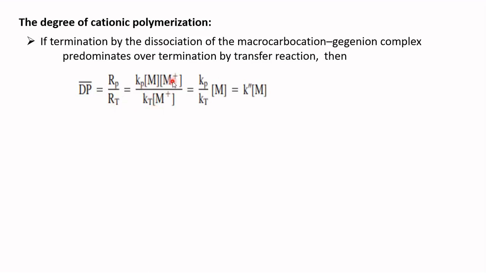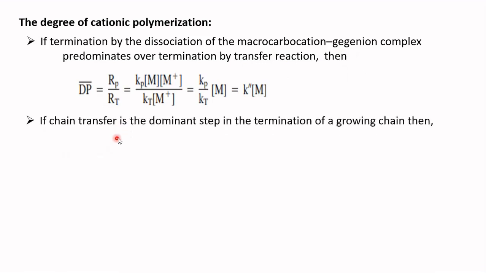Here there is an M plus concentration in the numerator as well as in the denominator, they will get cancelled. Then it is Kp divided by Kt into concentration of a monomer. That means the degree of polymerization is directly proportional to the concentration of monomer if the termination takes place by the dissociation of a macrocarbocation gegenion complex.